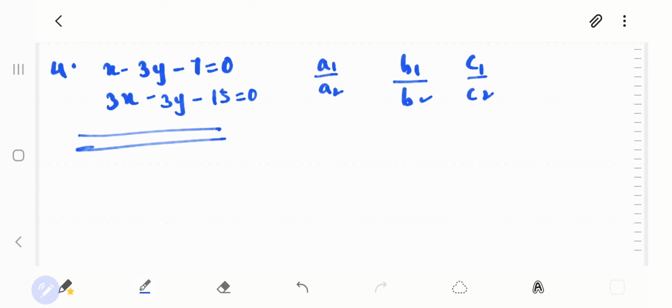Getting my point? And if first one are not equal, that means they are intersecting. So in this way you can make it out whether the lines are parallel or they are intersecting or they are coincident lines. And once you got that, if they are intersecting, then you have to find that intersection point. That means you have to solve both equations and find the value of x and y. Getting my point clear? So I think fourth one I'll directly give you as a homework to do. I'll jump on to question number 3.